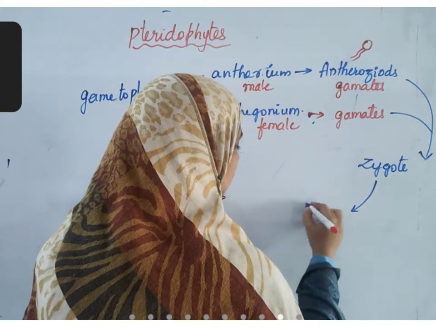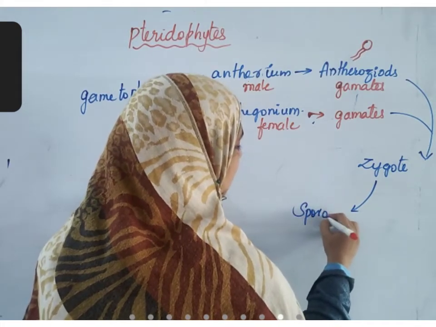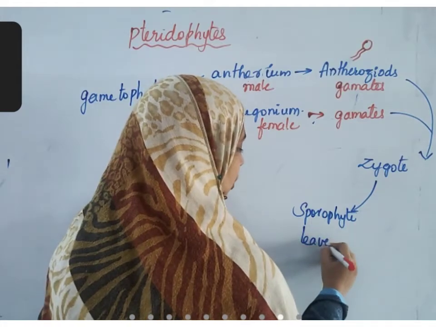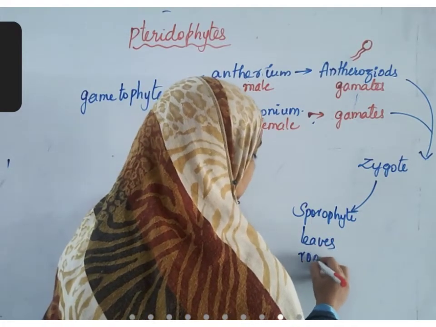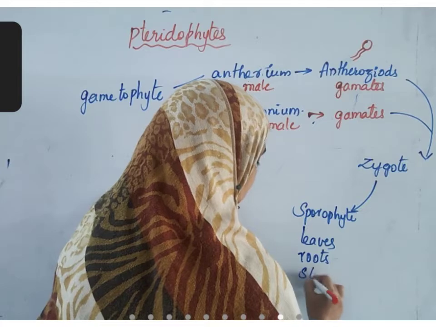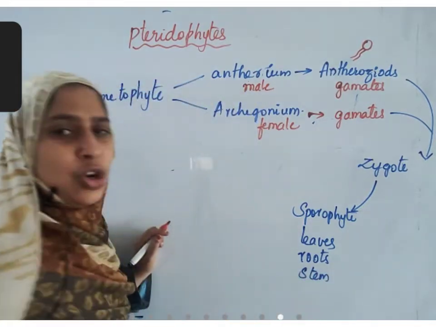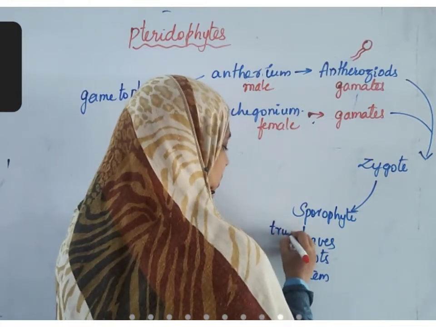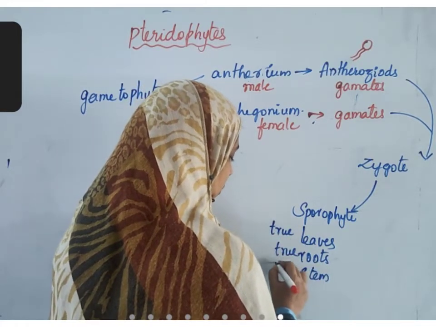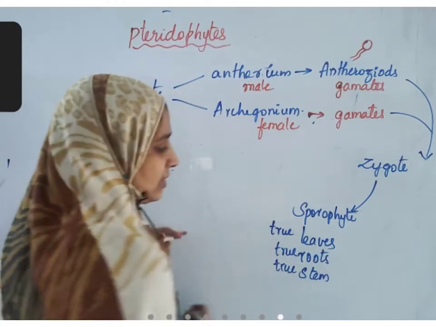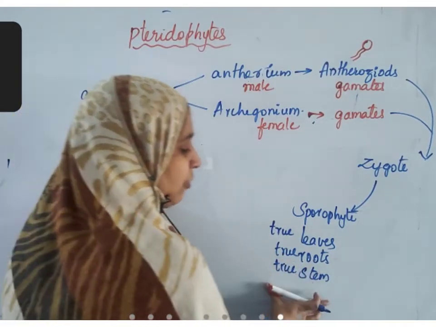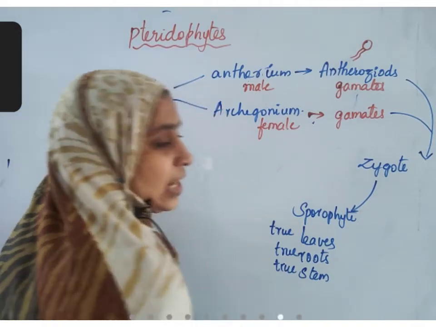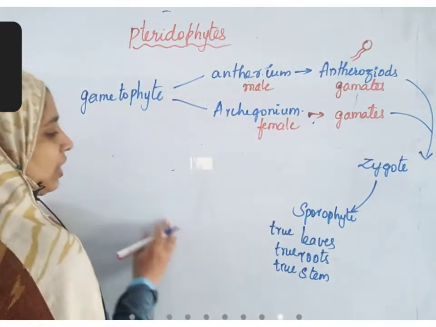After this, the sporophyte is produced. This sporophyte stage has leaves, roots, and stem, and these are not false, they are all true leaves, true roots, true stem. Why? Because they have vascular bundle, and the time period for which the sporophyte stage is there is long compared to the gametophyte stage.